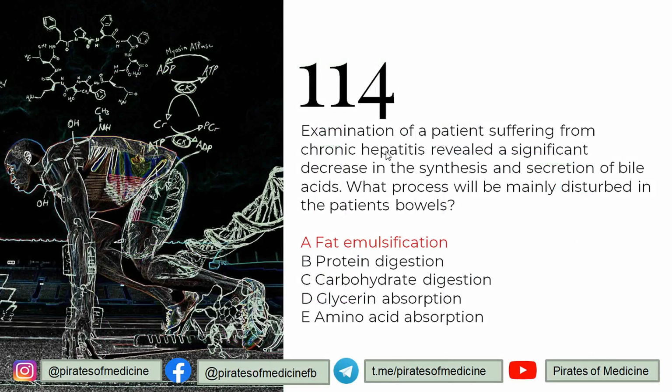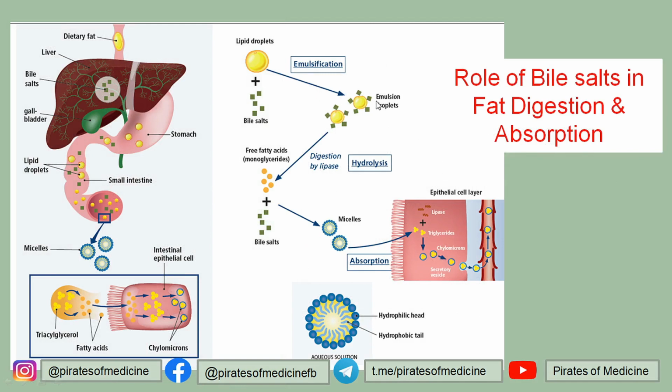114 is that examination of a patient suffering from chronic hepatitis revealed a significant decrease in the synthesis and secretion of bile acids. What process will be mainly disturbed in the patient's bowels? So obviously you can see chronic hepatitis leads to impairment of the liver's functions. One of the functions of the liver is bile synthesis, and secretion of bile will be decreased, and this will lead to decrease of fat emulsification. This is how fat emulsification takes place. Lipid droplets combine with bile salts to form emulsion droplets.